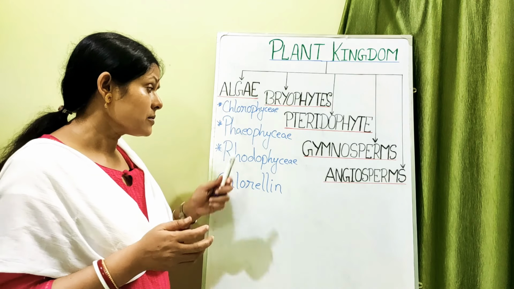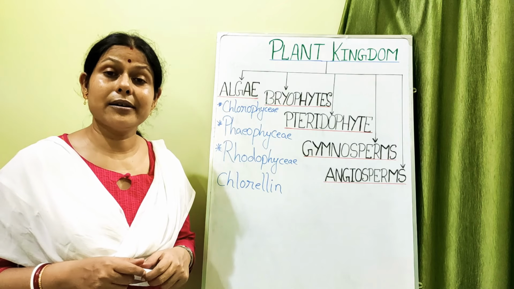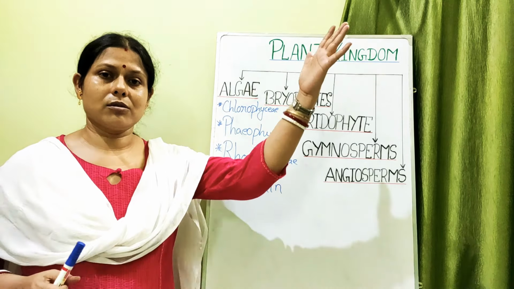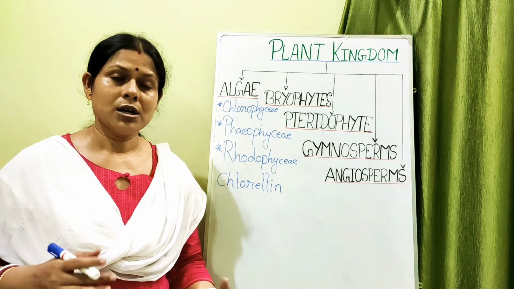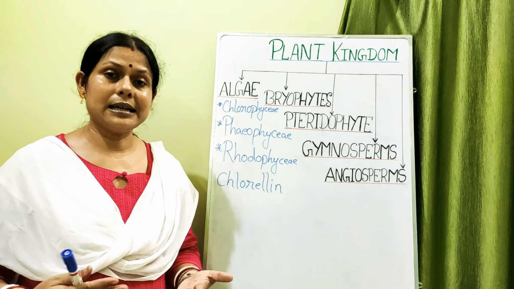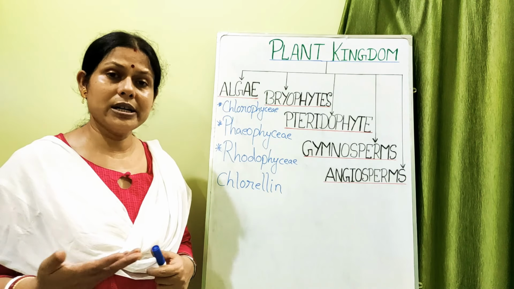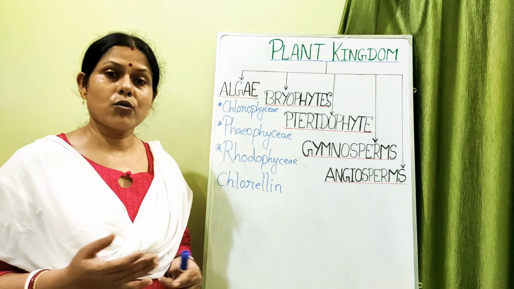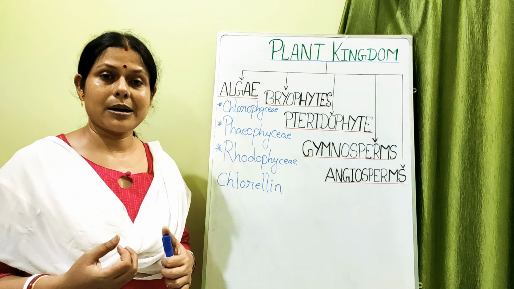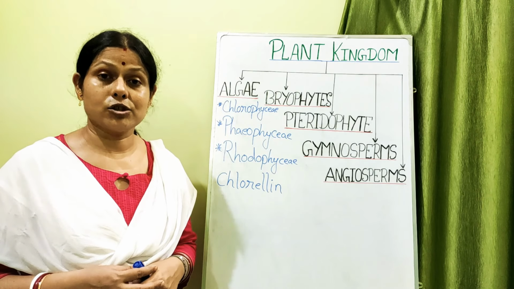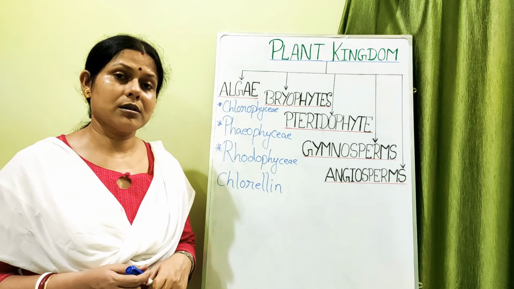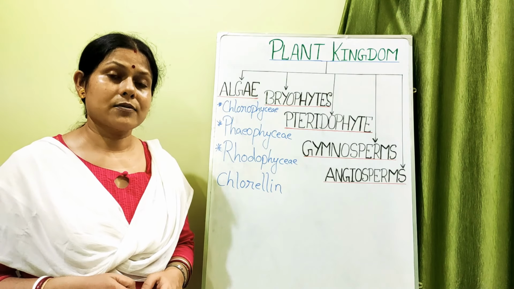What else? Phaeophycean members, laminaria or kelp as it is called, are 10 meters long. They grow under the ocean, but they are so big and they form important delicacies. If you go to the oriental countries, that is Korea, Japan and others, people use this kelp or laminaria to prepare various kinds of dishes. And rhodophycean members are also used as fodder.